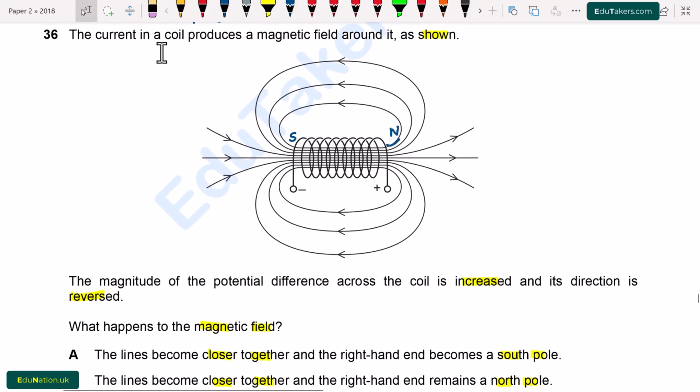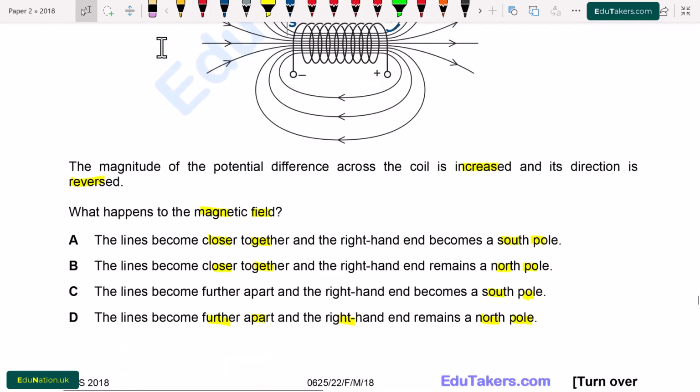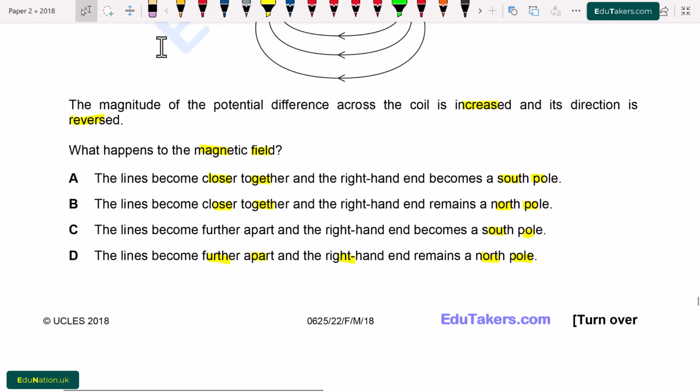So first of all, when the magnitude of the potential difference increases, the lines are very close to each other, and when the potential difference direction is reversed, it means that the right hand end becomes the south pole and the left hand becomes the north pole. The direction of the magnetic field also is reversed. So option A is correct, which shows that the lines are closer together and the right hand end becomes the south pole.